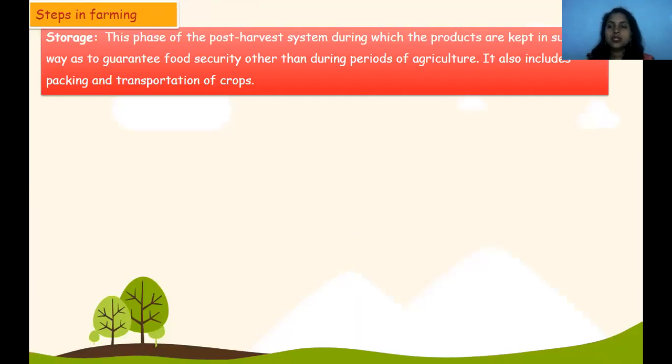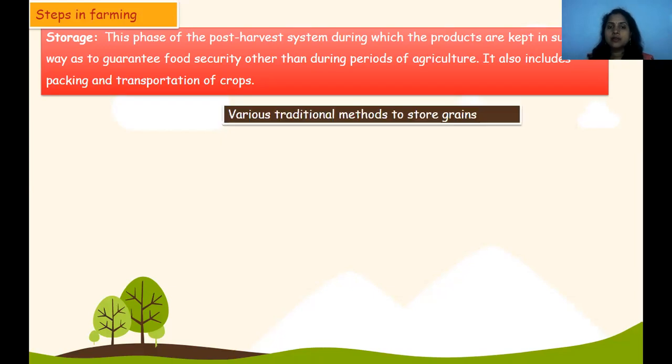Then storage after harvesting is also a very important thing. This phase of the post harvest system is during which the products are kept in such a way as to guarantee food security other than during periods of agriculture. It also includes packing and transportation of crops.